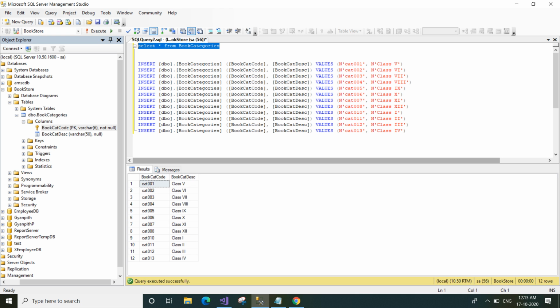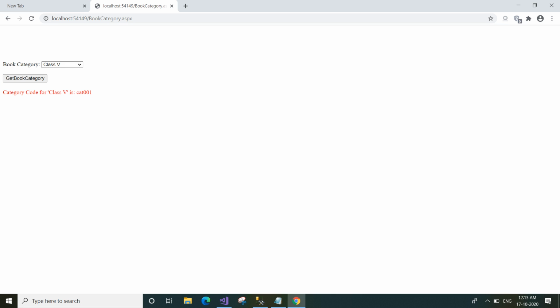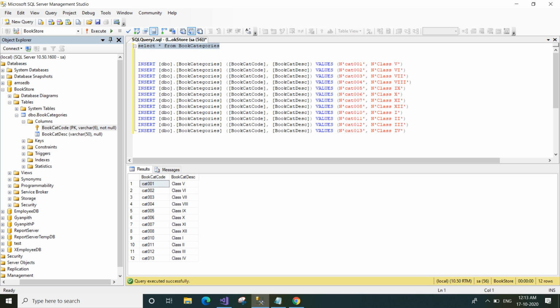Let us check another. Class 12: the code is cat008. For class 12 the category code is cat008.